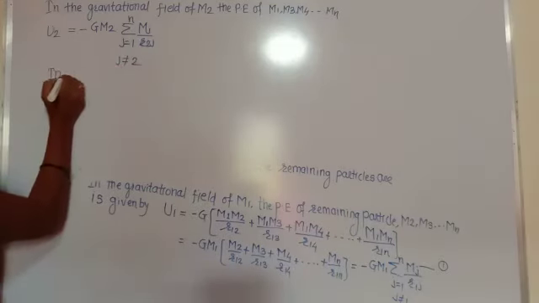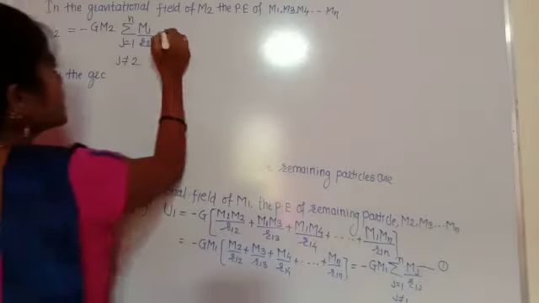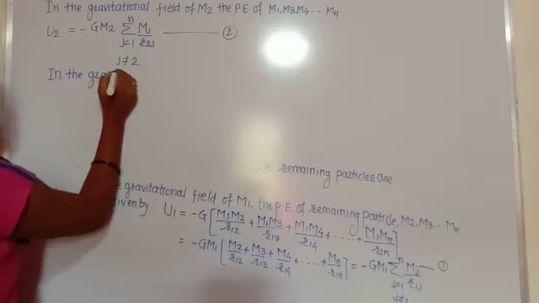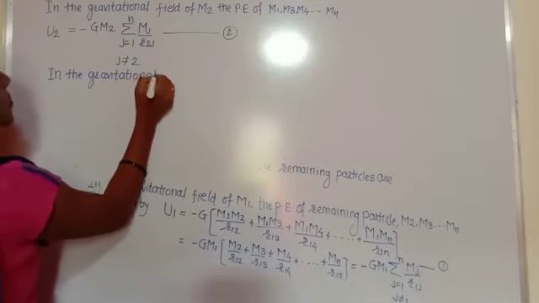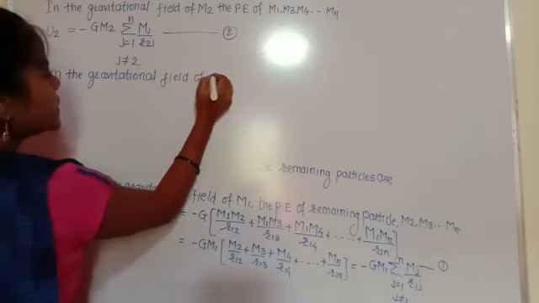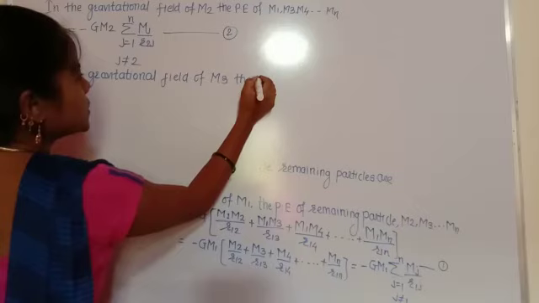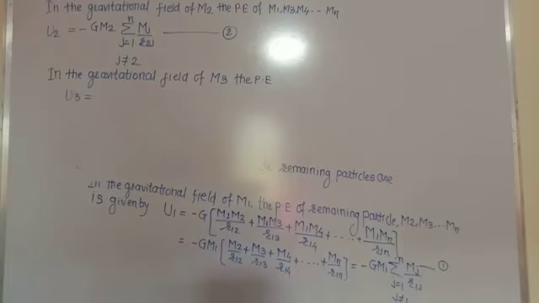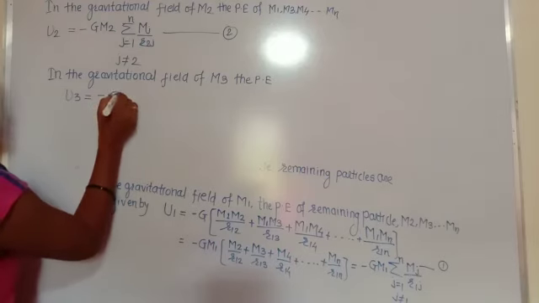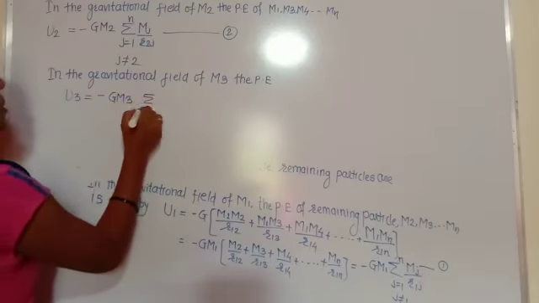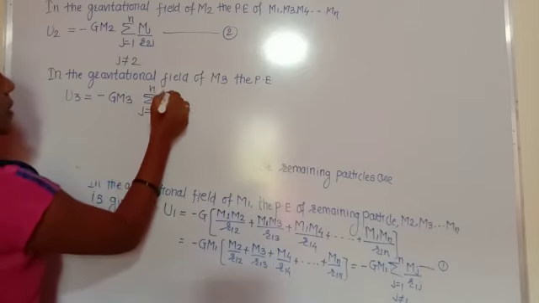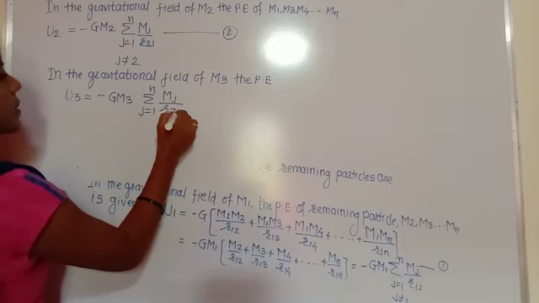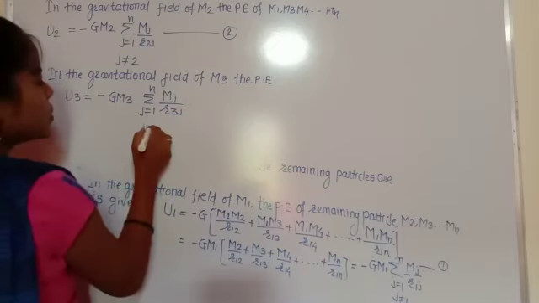This is the second equation. In the gravitational field of M3, the potential energy of the remaining particles, U3, is equal to minus G M3 summation j equals 1 to n of Mj divided by R3j, where j is not equal to 3.